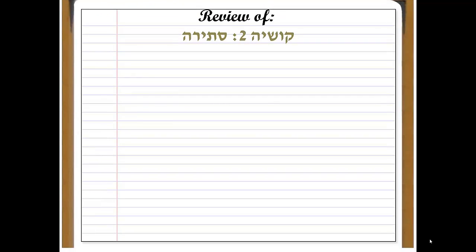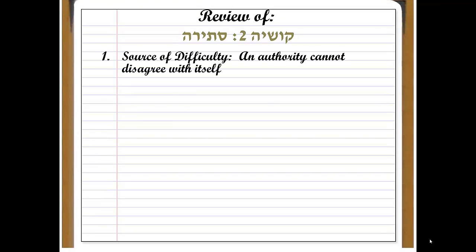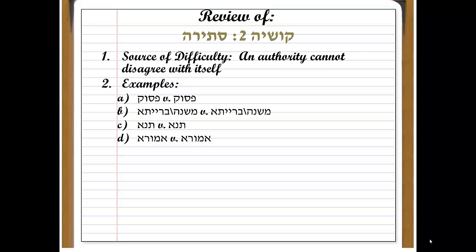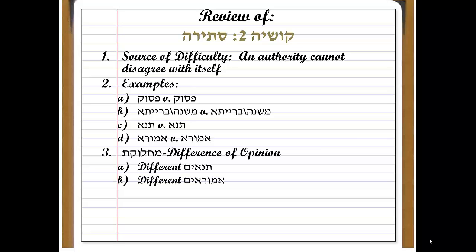So, let's review. The Gemara will raise a challenge if 2 statements are made by the same source, and either one of these statements can be true, but not both. Examples of Stirot in the Gemara include contradictions between Psukim, Mishnayot, Braitot, a Mishnah and a Braita, and the same Tana or the same Amorah. A Machloket is different than a Stirah. A Machloket is a difference of opinion between 2 equal authorities. Finally, the function words that the Gemara uses to teach us that it is about to raise a Stirah include Rami and Uraminu.